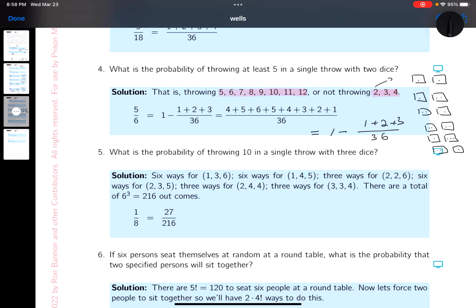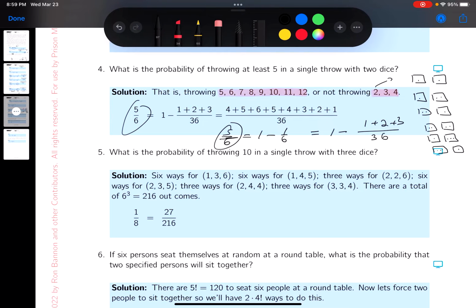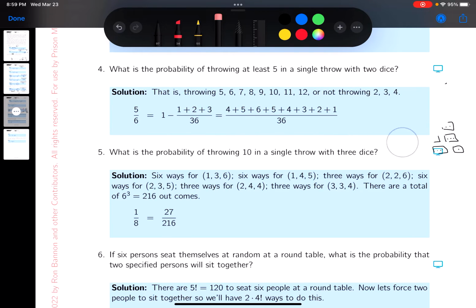And this is probably the easiest way to compute the probability. What's it going to be? Well, let me write it down for you. It's 1 minus, it's easy computation. That's going to be 6 over 36, or 1/6. And 1 minus 1/6 is 5/6. All right? Easy computation. However, if you want to do it the other way, enumerating the other possibilities, I'll go through that with you. Let me erase this over here. We're done with this conversation. That's what I prefer. But if you prefer the other one, let's go through that.